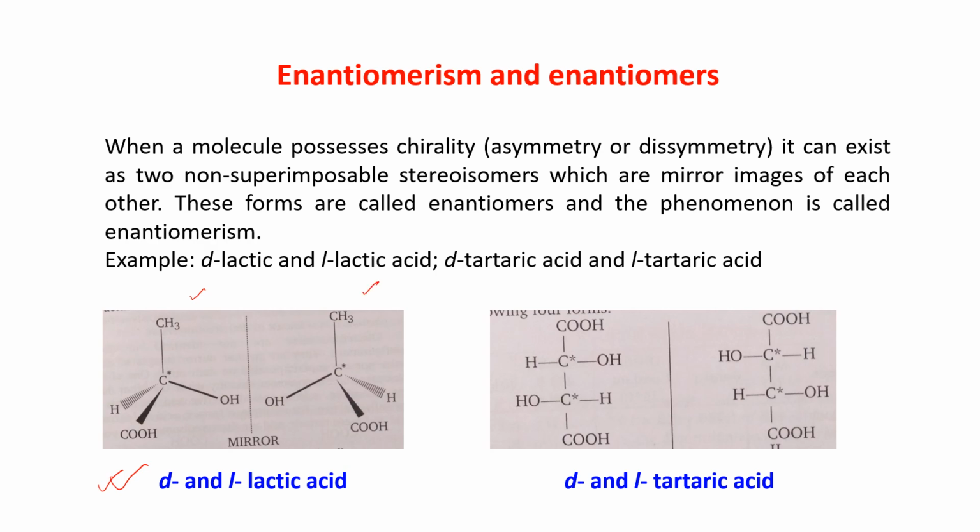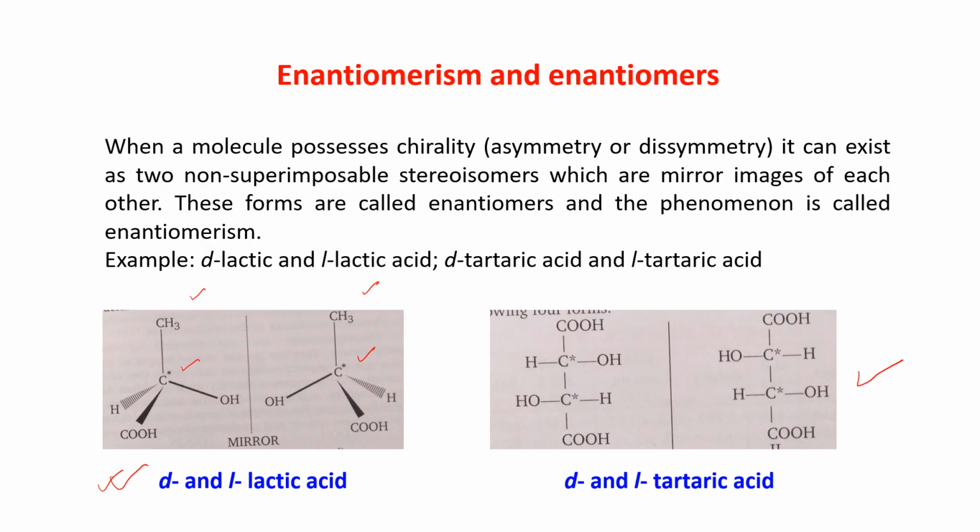This D and L form of lactic acid has 1 chiral carbon atom. These 2 are non-superimposable mirror images of each other. Similarly, this is D and L tartaric acid.